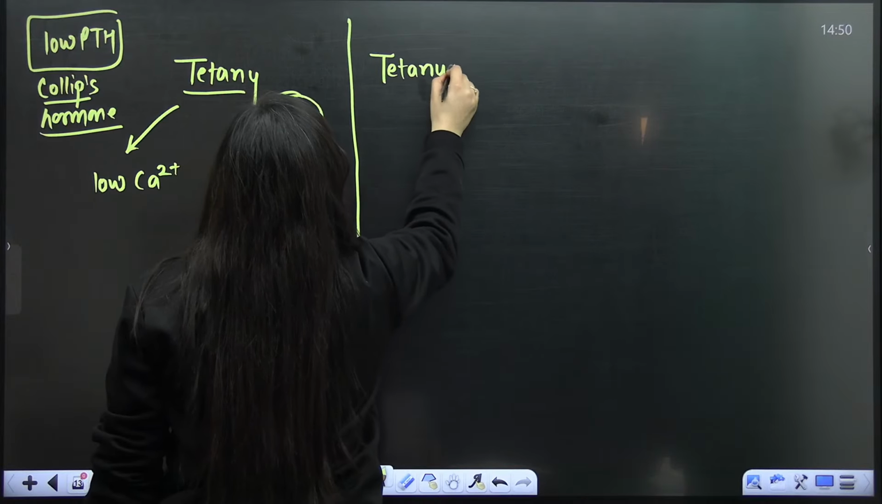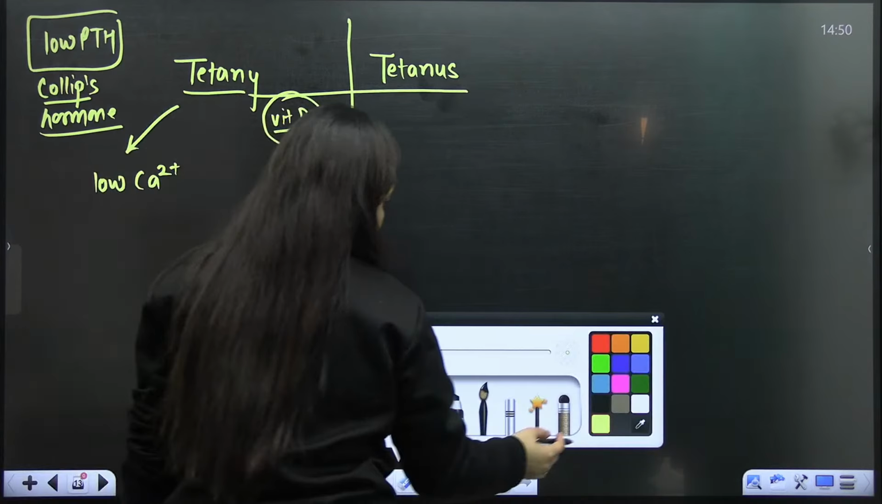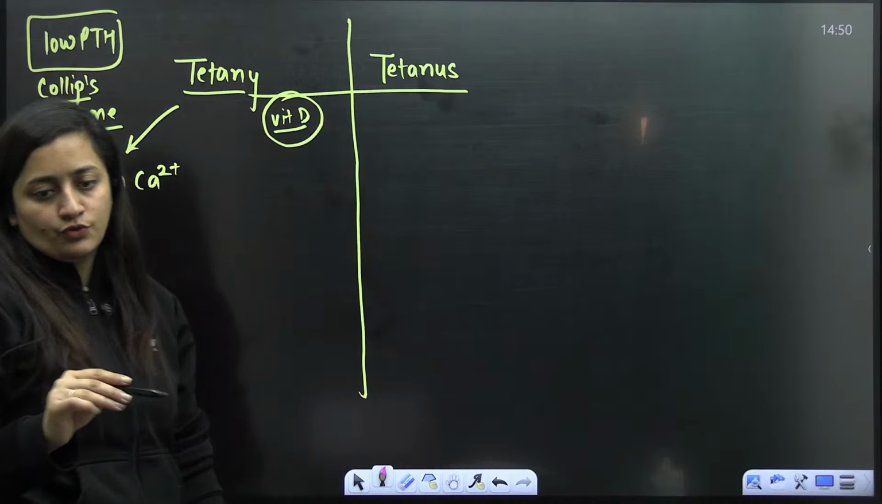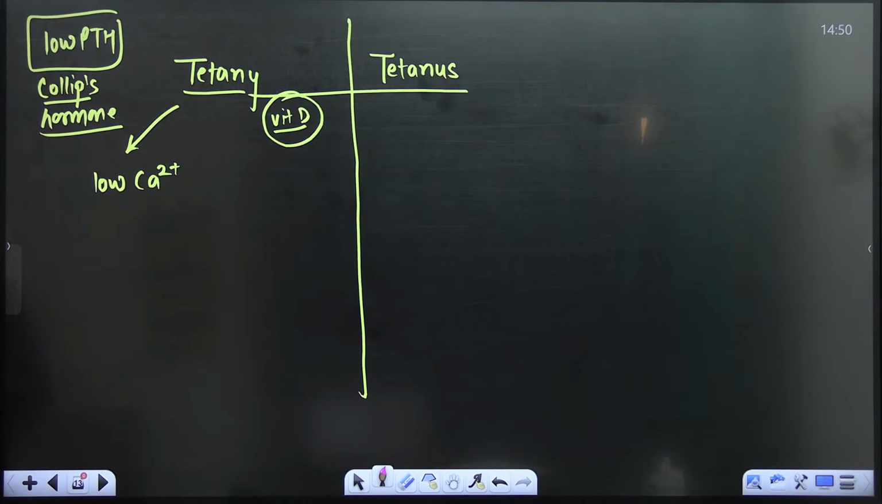There is another thing which is tetanus. Do not confuse these two, tetanus and tetany. Right? I always discuss the difference between these two.